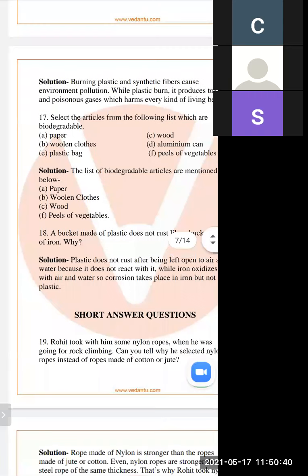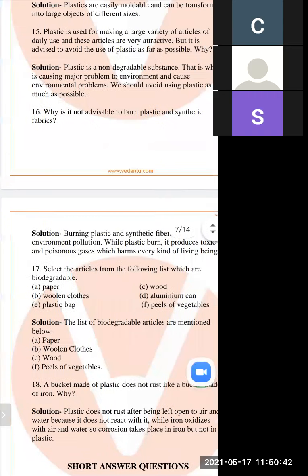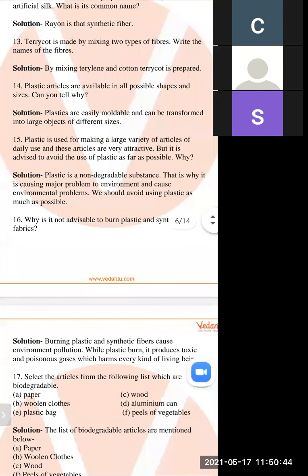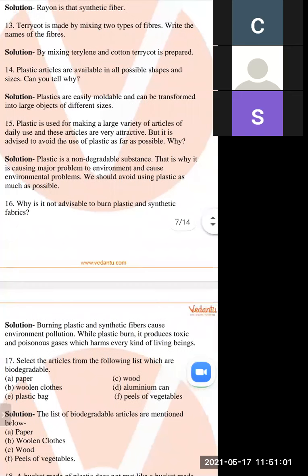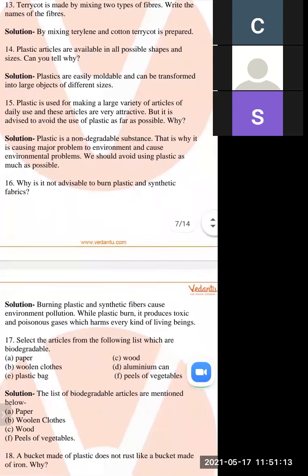So what is the answer? Why is it not advised to burn plastic and synthetic fiber? Because when we burn plastic and synthetic fiber, it creates environmental pollution. There are many toxic substances present in plastic, and poisonous gases are released that create pollution.